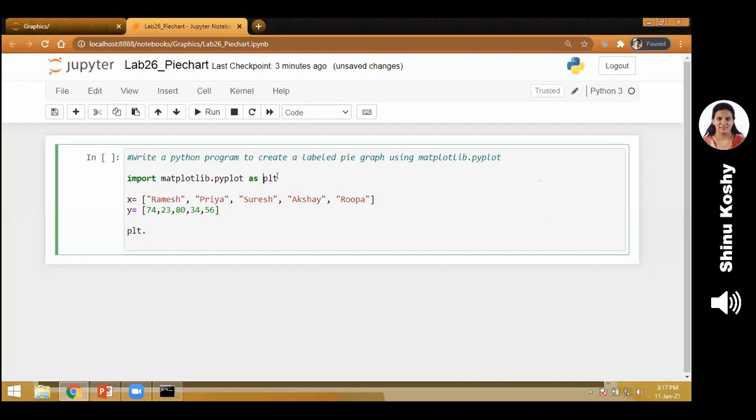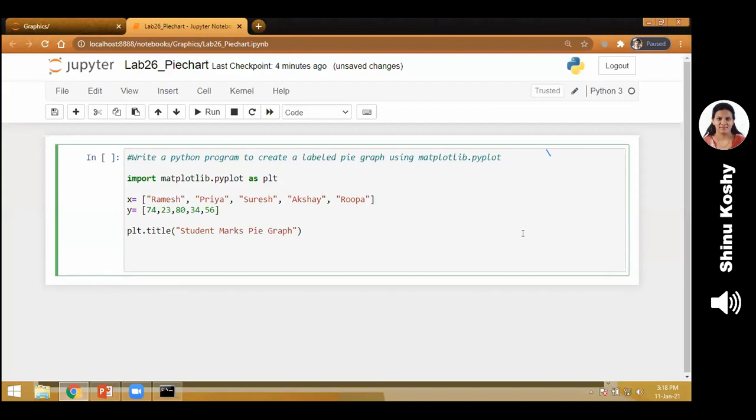Okay. Now, I'm going to use the variable plt. Can you see plt in the first line? So plt, what does it represent? Your library matplotlib. From that library, I'm going to give a title for my pie chart. How do I give the title? By using a function called title. So plt.title, I give whatever title I want. I'm typing students marks pie graph. It will appear at the top of the pie chart.